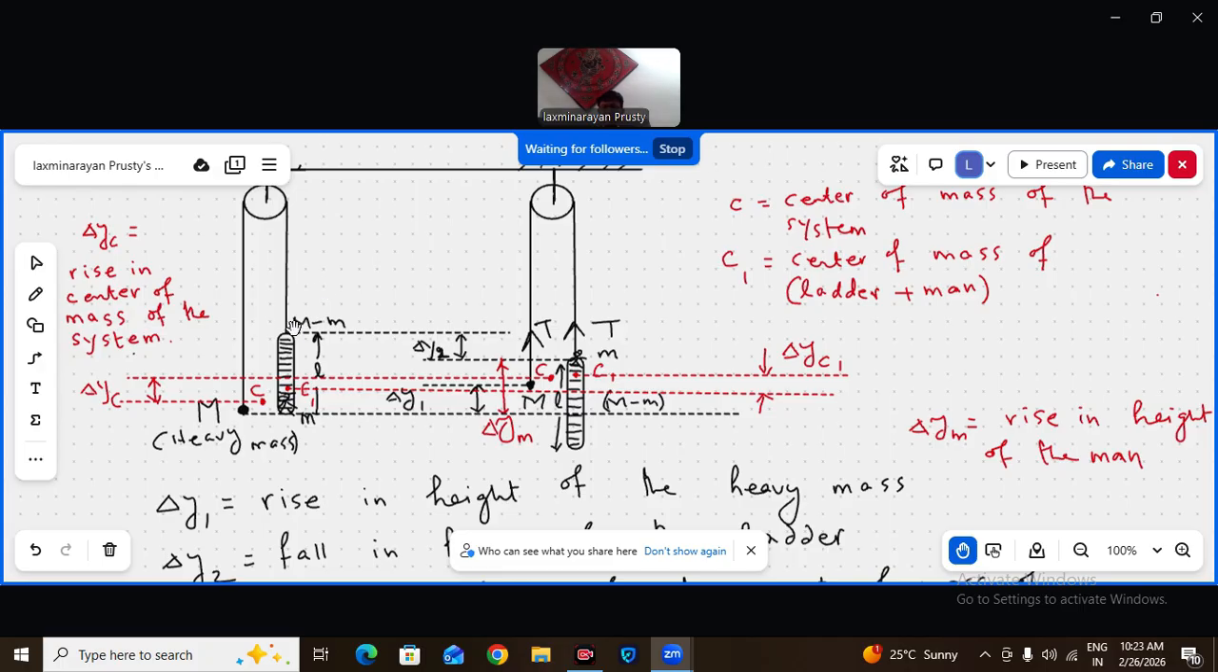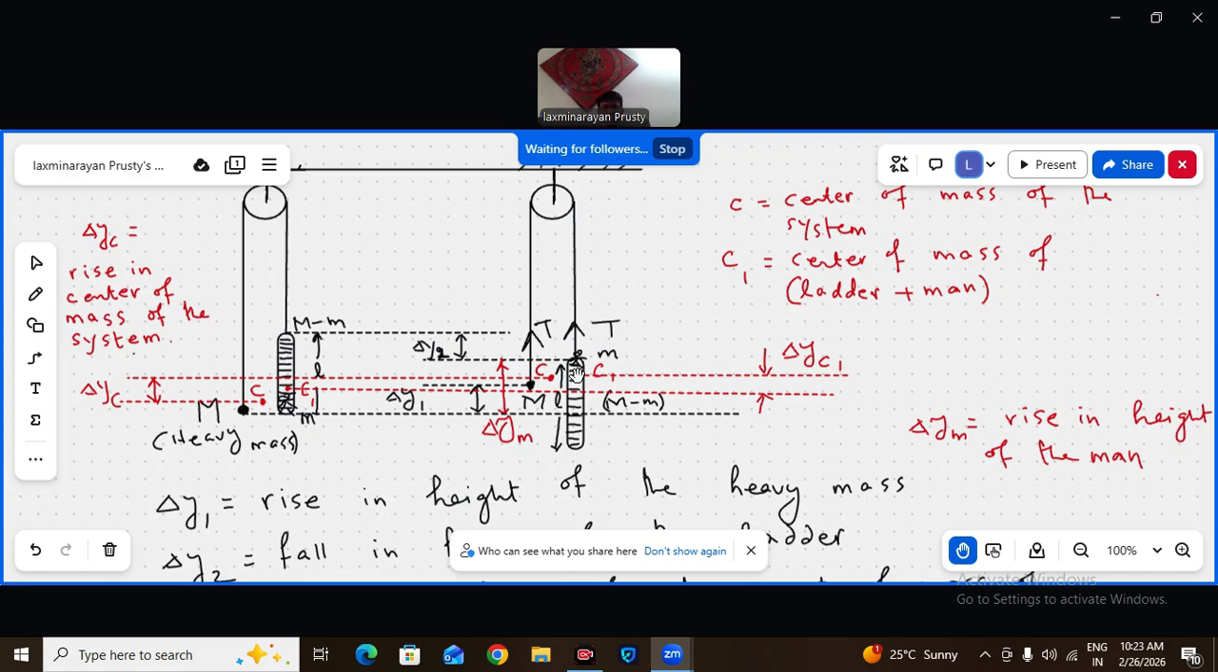So this type of impulsive force will act, which will raise the capital M, and the same impulsive force is acting on the ladder and man system. So that will also raise the center of mass of the ladder and man system upward, and that same impulsive tension will raise the heavy mass also upward. So you understand that the heavy mass as well as the ladder and man system will both be rising because of this impulsive force by the tension. Tension is the same on both sides.